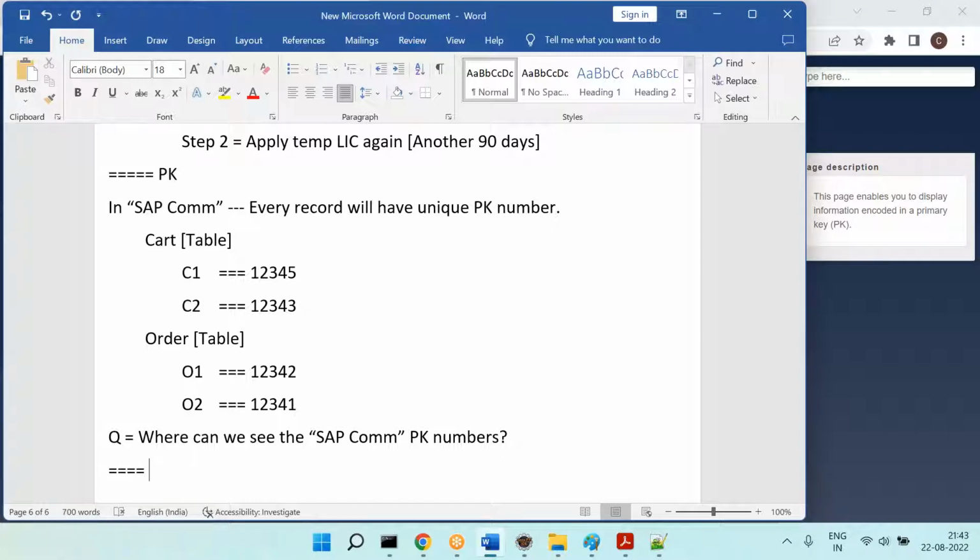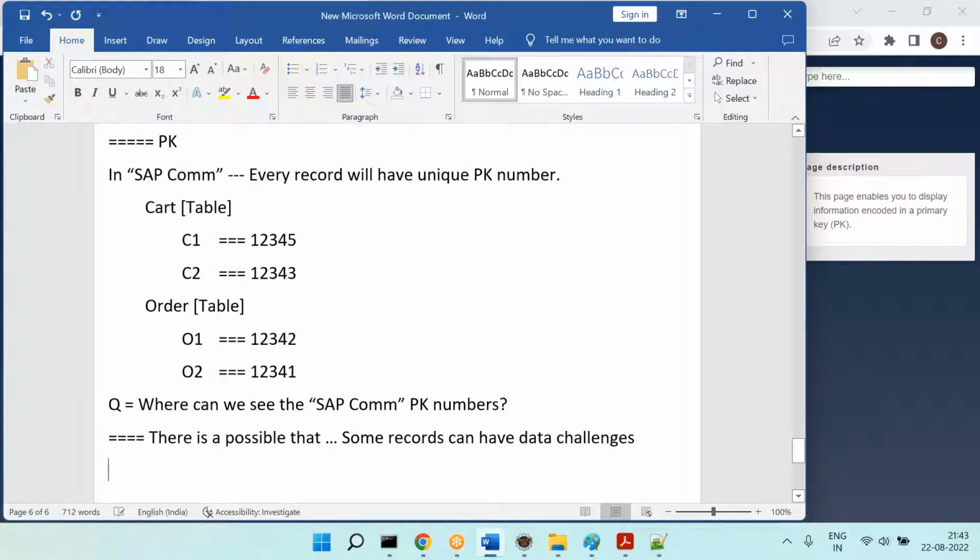Now, there is a possibility that some records can have data challenges. That means that record data is wrong.